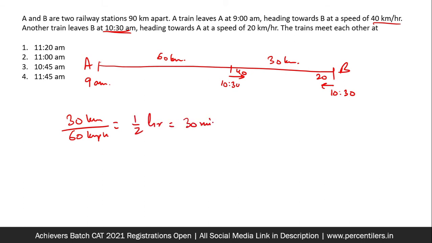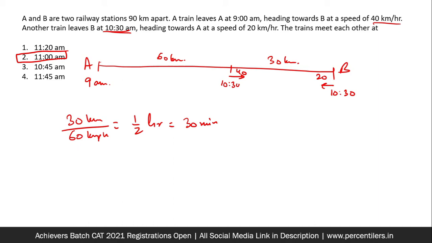The shortest and the must do, in fact, to be sought after and to be done in the first place. These are the kind of questions which I always advise people to look for, and do them in the first place, even if they are mentioned at the last of the examination, towards the end of the examination. Okay, so this was the shortest question. The answer is 11 a.m.